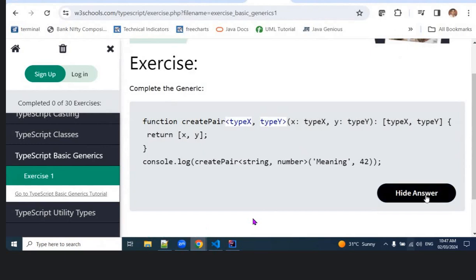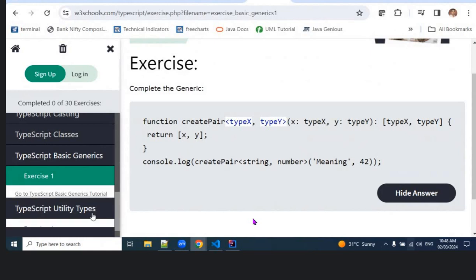Okay, type x. Create generic type x, similar to Java only. So first, after the method name, we define the generic types. Okay, and then inside the bracket, those are again parameters. What type of parameters you are going to pass? So this is the return type, and then you have the parameters inside the method signature.